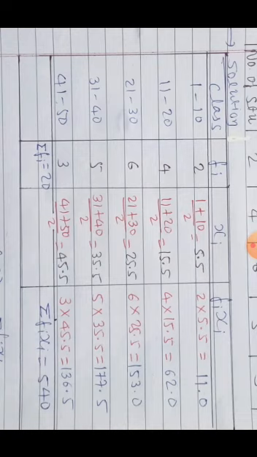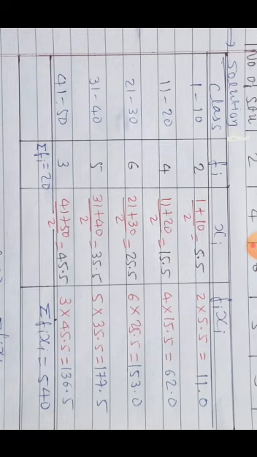Whenever xi is long or complicated, at that time we have to avoid the direct method. We have to prefer either the step deviation method or the assumed mean method. But today we are only discussing the direct method, so I solved that sum by the direct method only. You can see here first of all xi is found: 5.5, that is (1 plus 10) by 2.